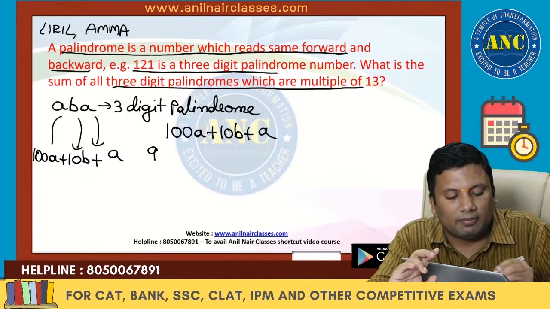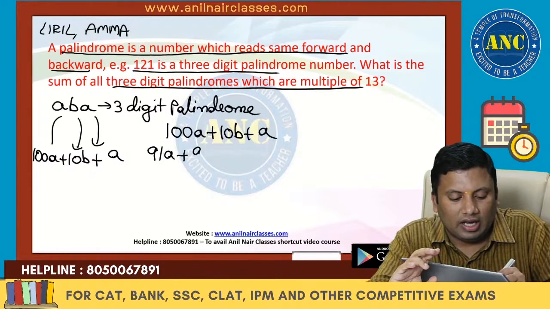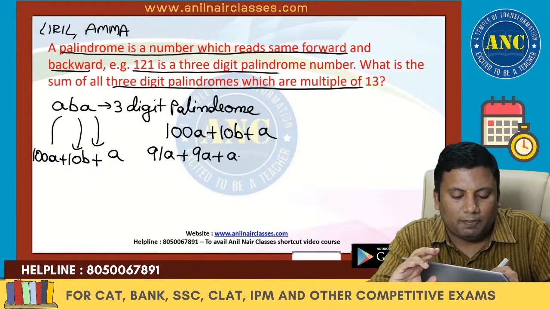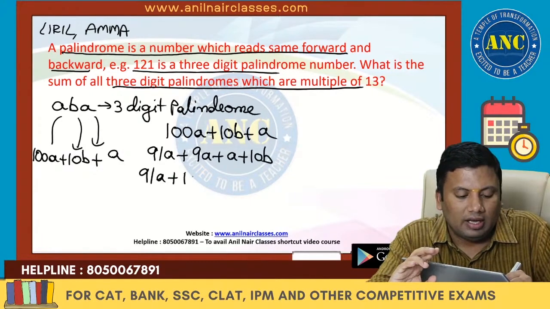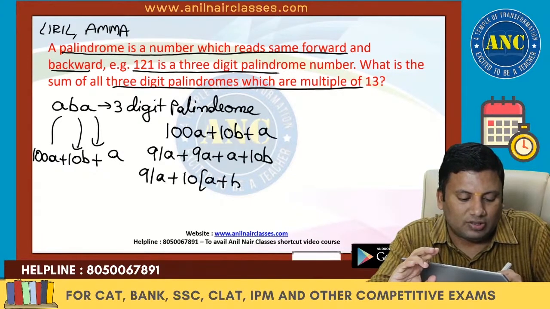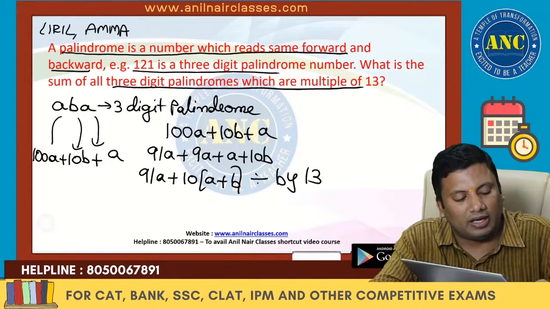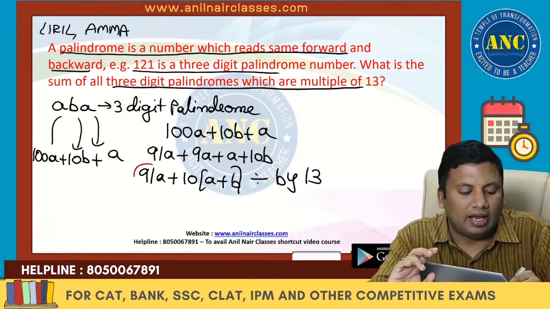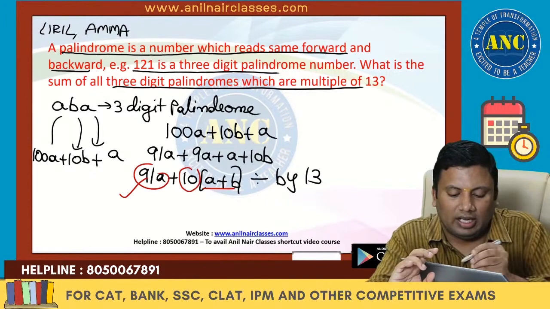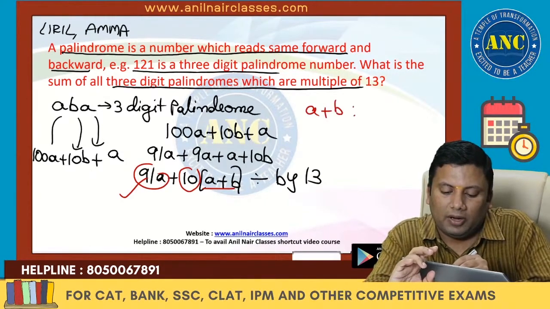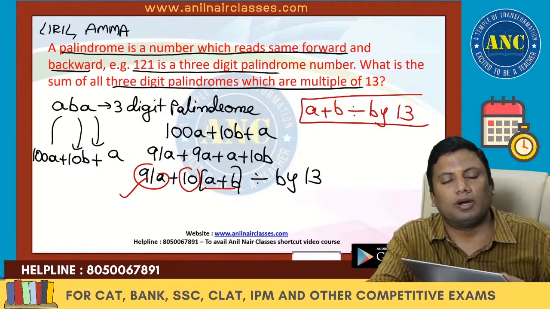This is nothing but 91A plus 9A plus A plus 10B. These are nothing but 91A plus 10 into (A plus B), and it is divisible by 13. Now, if you observe, 91 is divisible by 13. 10 is not divisible by 13. Conclusion: A plus B should be divisible by 13.